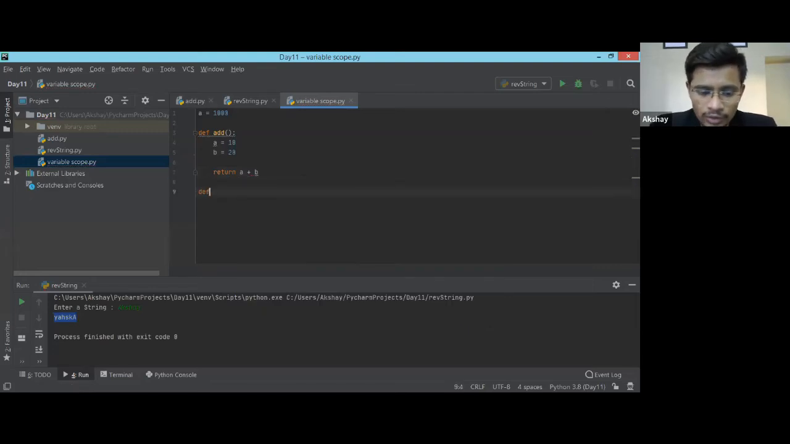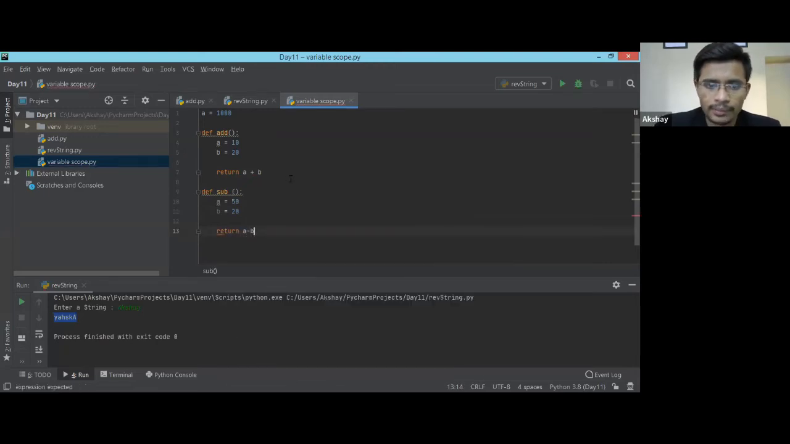So there is one more function which I have. Suppose def subtraction function, and here I'm going to do the same thing. Again, I'll have a different a, and this time this a's value will be 50 because I want to do some subtraction, and the first number should be greater in order to get a positive output. Okay, so I'm just returning a minus b.